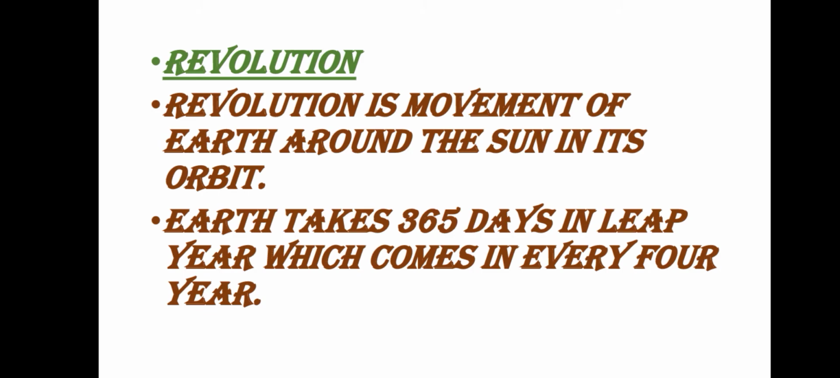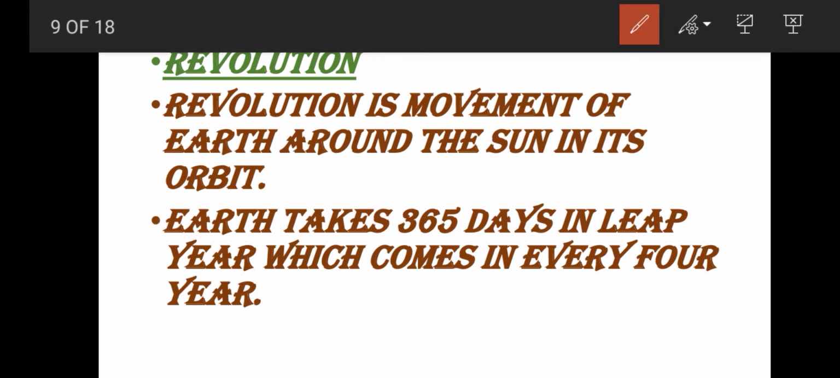So, now we again define revolution. What does revolution mean? Revolution is the movement of the earth around the sun in its orbit. That is called revolution. Already we have gone through the video of how the earth revolves around the sun. And what is the time period for one revolution? It is 365 days and 6 hours.